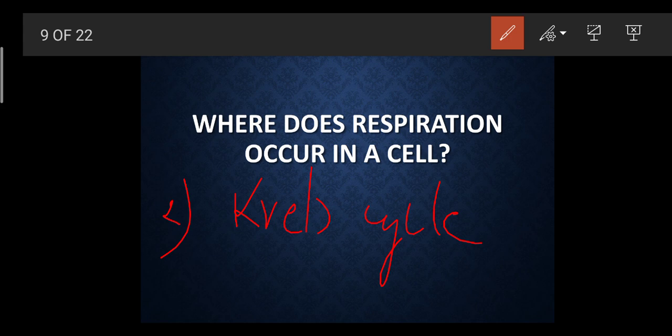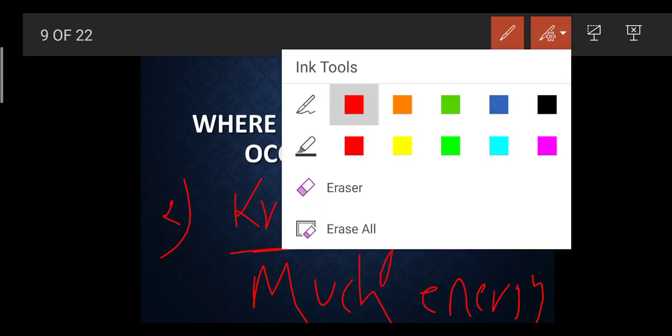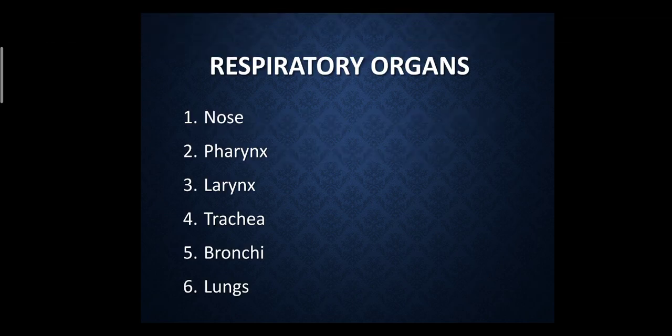But where are these 36 ATP going to come from? So these 36 ATP we are going to get inside this mitochondria region. When there is a complete breakdown of glucose, it releases the energy in the form of ATP, and these 36 ATP get released. So in the Krebs cycle, a lot of energy is produced, whereas in the cytoplasmic region, very little energy gets released.